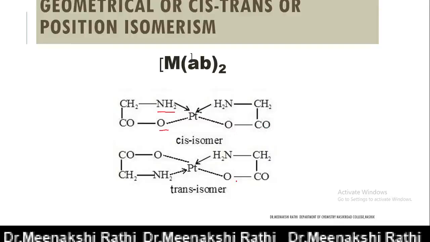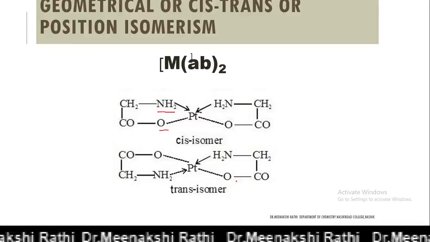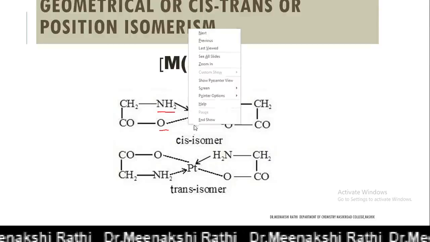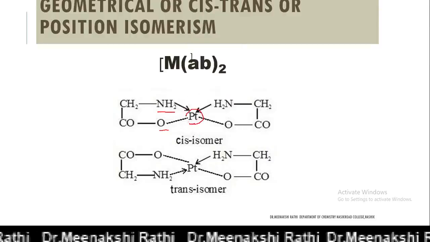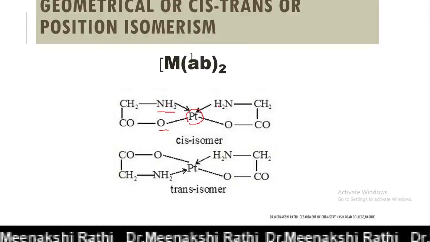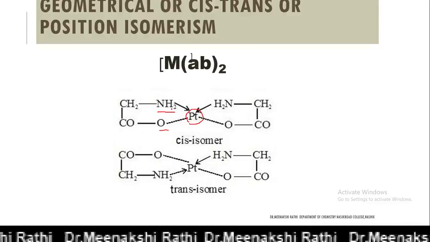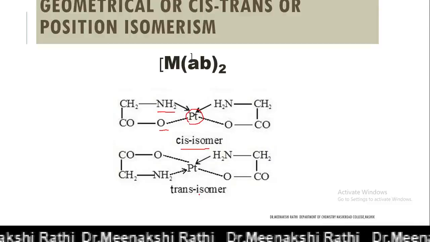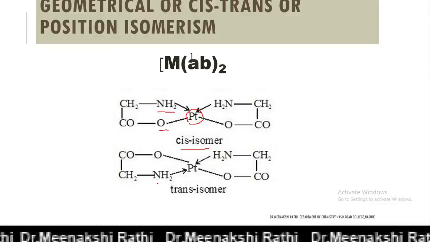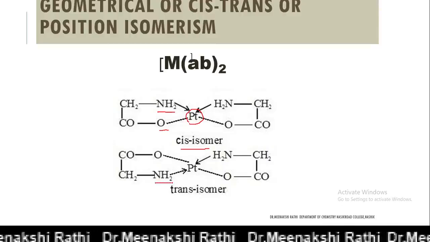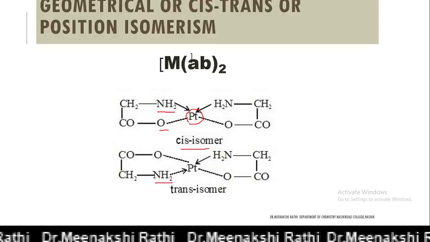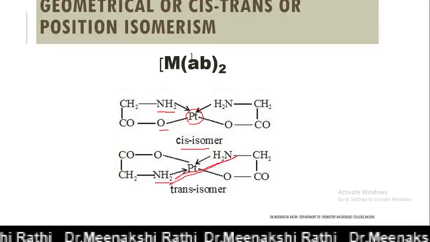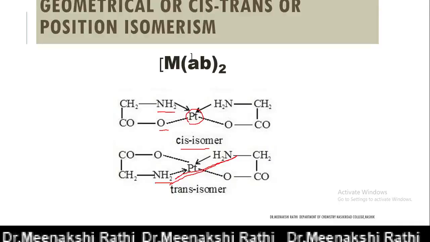Now in this case, how can we find out which one is cis and which one is trans? Here it is a bidentate ligand, but when it is attached to the platinum, both the NH2 groups are present on the same side, so it is called the cis isomer. While in another example, the bidentate ligand is attached in such a way that the two NH2 groups are opposite to each other, so it is called the trans isomer.